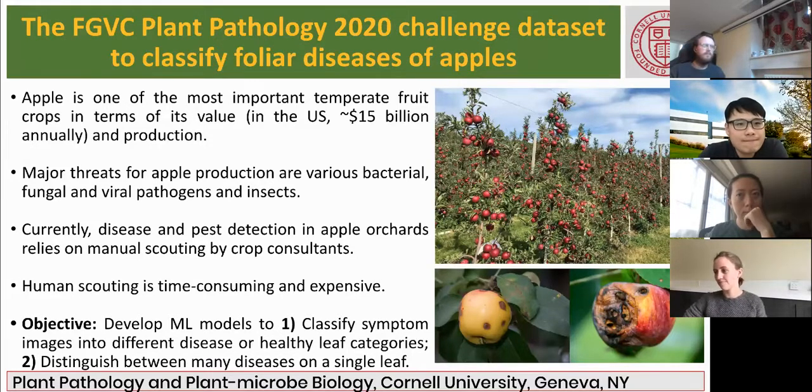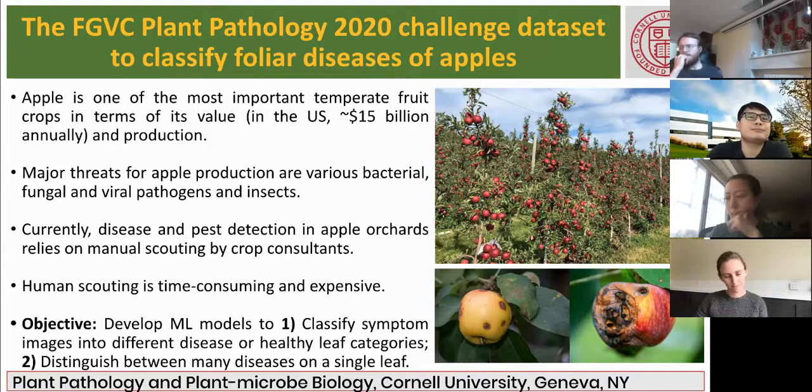The major problems are from insects and diseases. There are many pathogens like viruses, bacteria, and fungi that can cause severe damage in crops and oftentimes cause more than millions of losses.